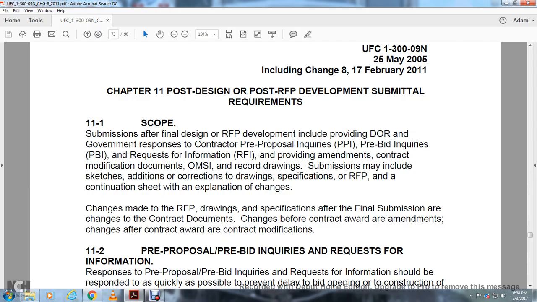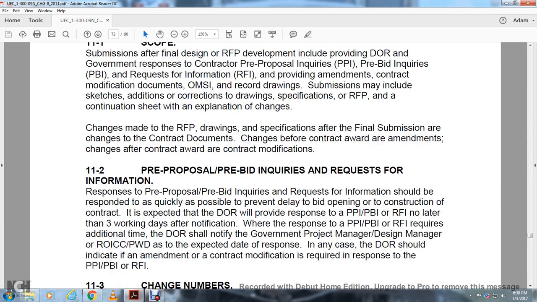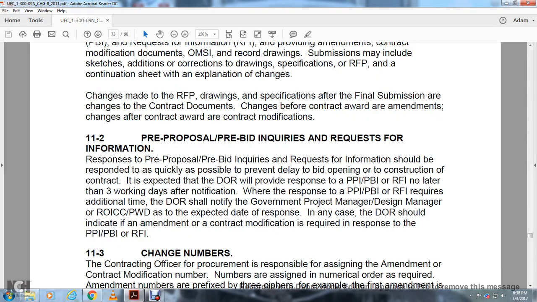for drawings. Submission may include the sketches, additional correction, drawing specifications, request for proposal, continuation sheet explanation changes chain with request for the drawing specification for the final submission unchained with the contracting documentation chain before the contract award amendments chain with the contract award contract modifications.